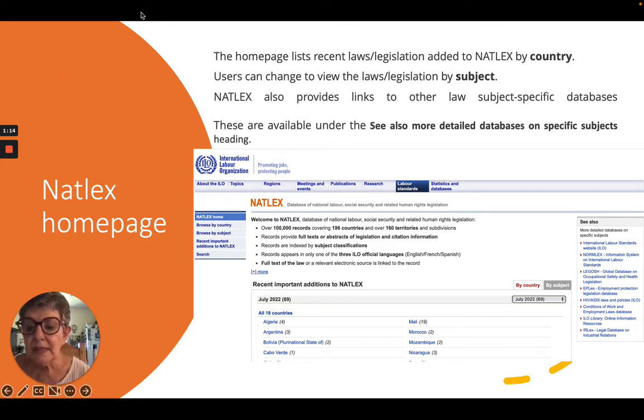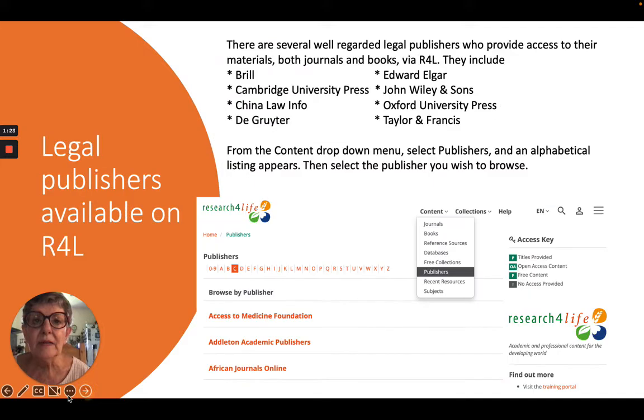So that's NATLEX, which is, remember, if you need legislation from places around the world, things dealing with human rights laws, etc., this is a good place to find them.